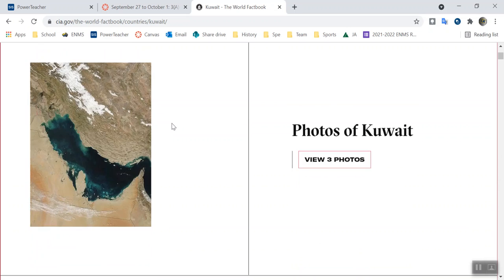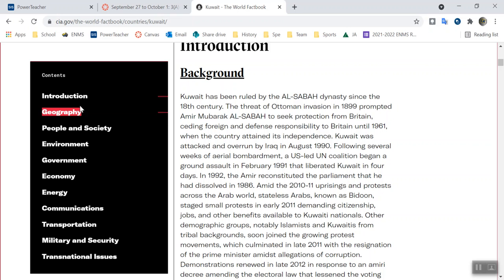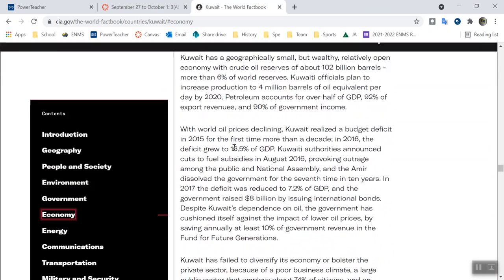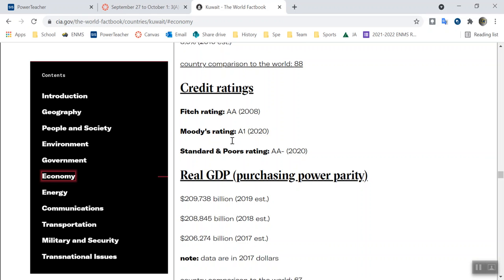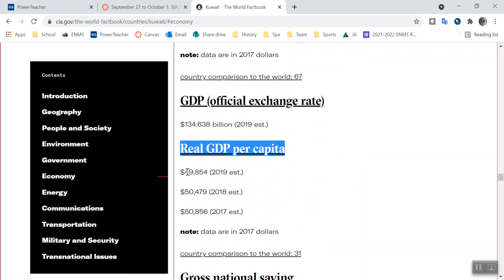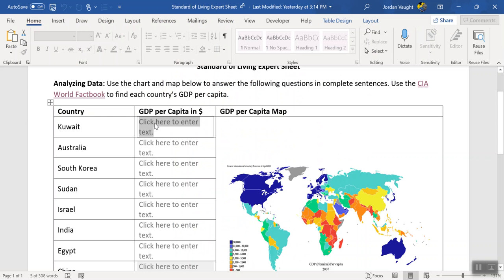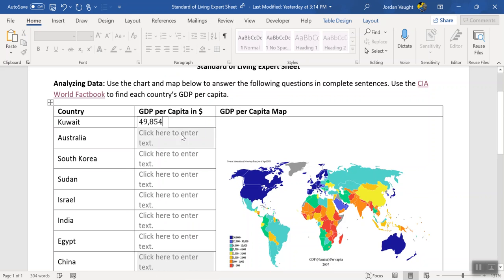Now we are trying to find the money. GDP is money. So we look over here. Ooh, economy. Economy means money, so I wonder if it's going to be in there. The answer is yes, it is. So you scroll down until you find the GDP per capita right there. Real GDP per capita, most current year, is right here. Boom, there you go. I like money signs, just me. All right, so that's what you do.